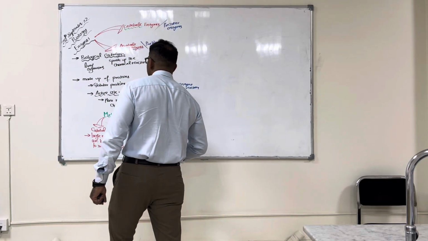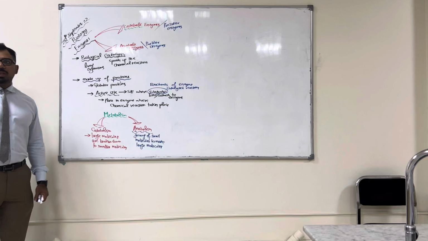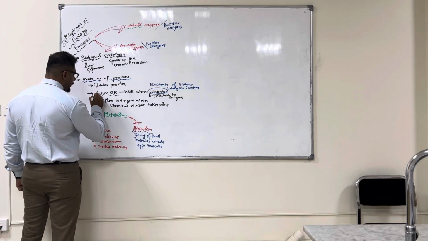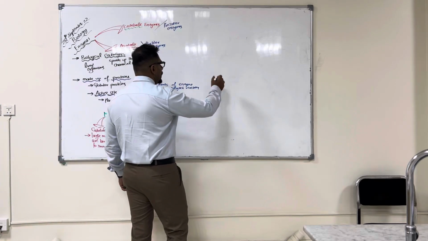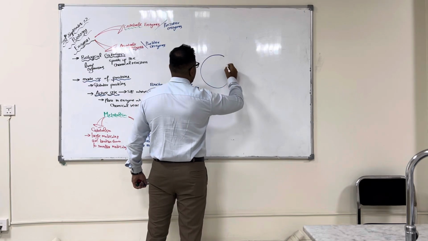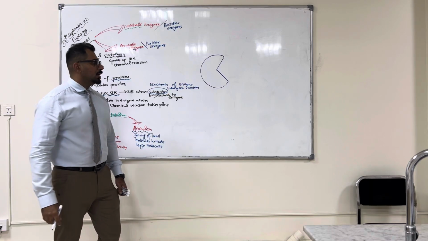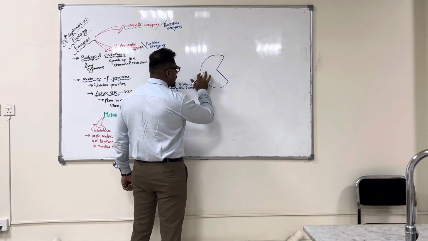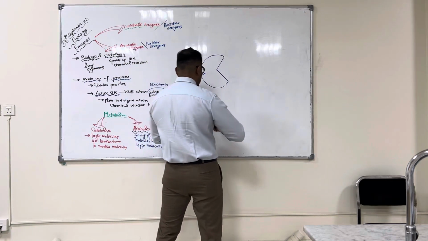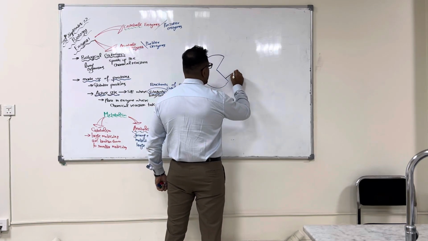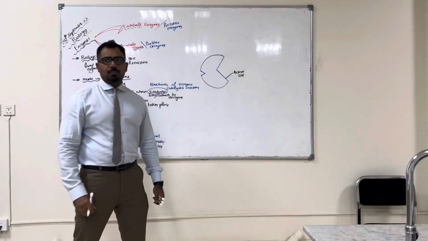Next thing, if you come over here, we learned that all the enzymes are made up of what? Proteins. Right? And we also discussed that every enzyme has what? An active site. Now let's suppose that this over here, this is not the Pac-Man, this is the enzyme. Now every enzyme has an active site. We just discussed it, right? So this over here, let's suppose, is the active site of the enzyme.